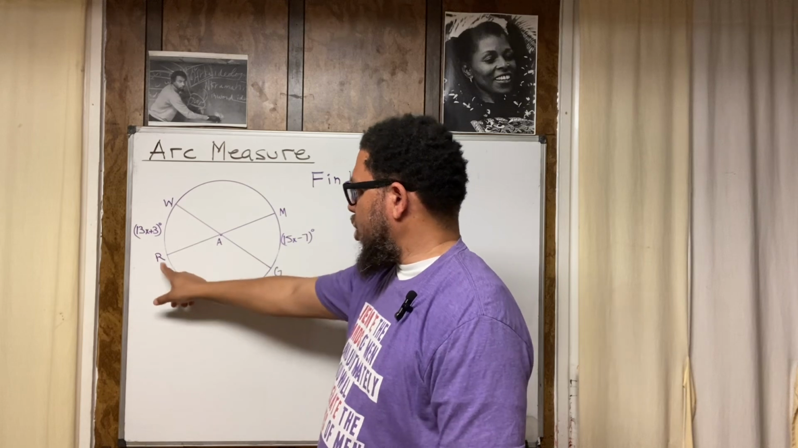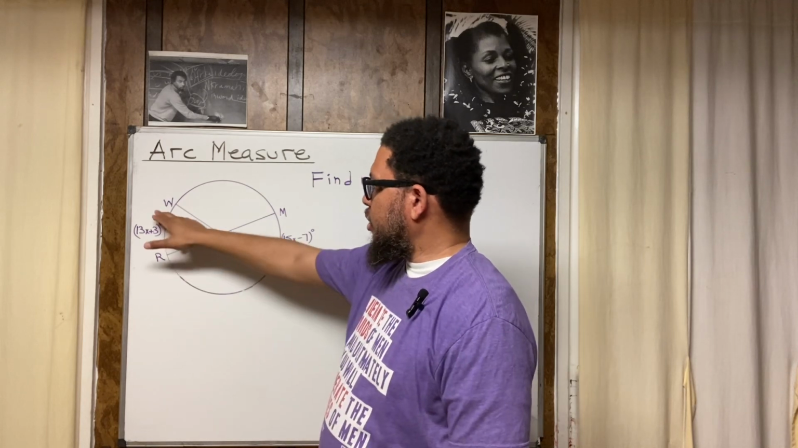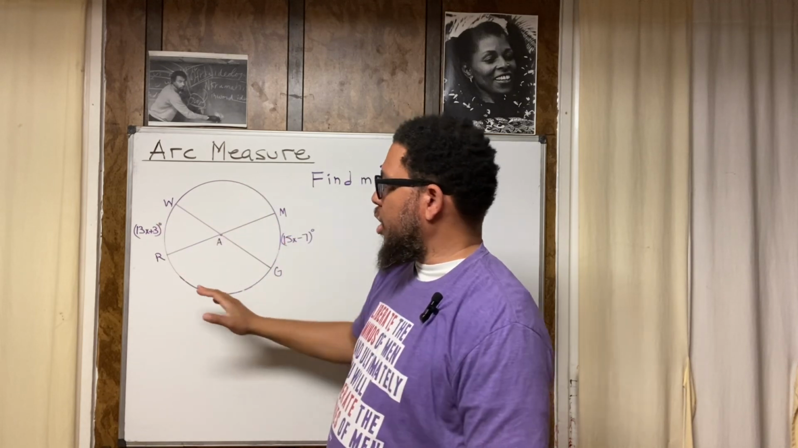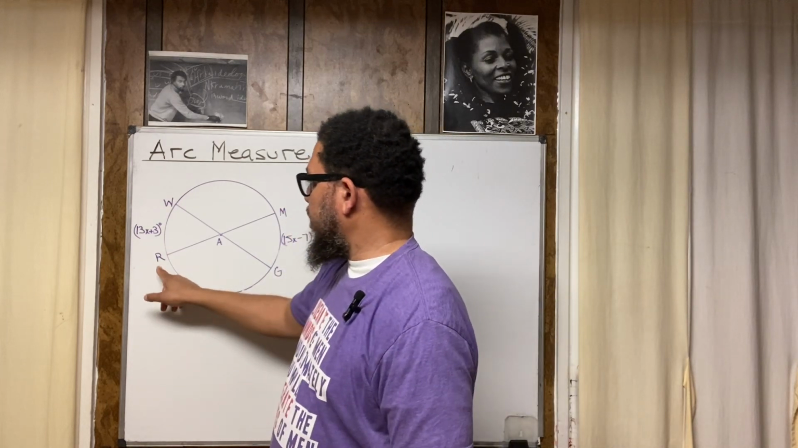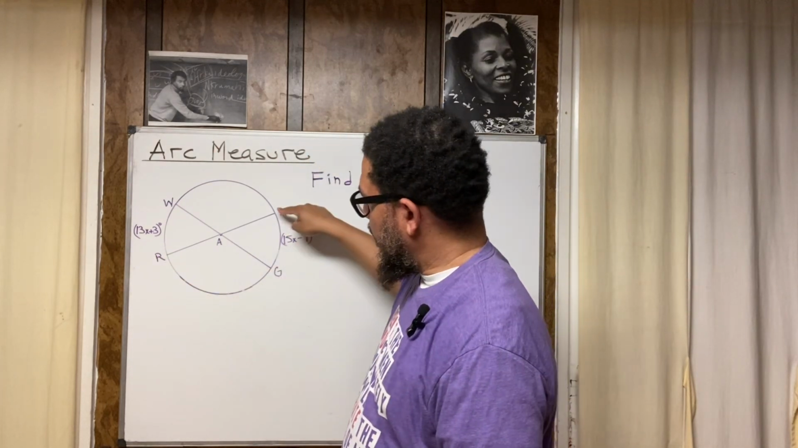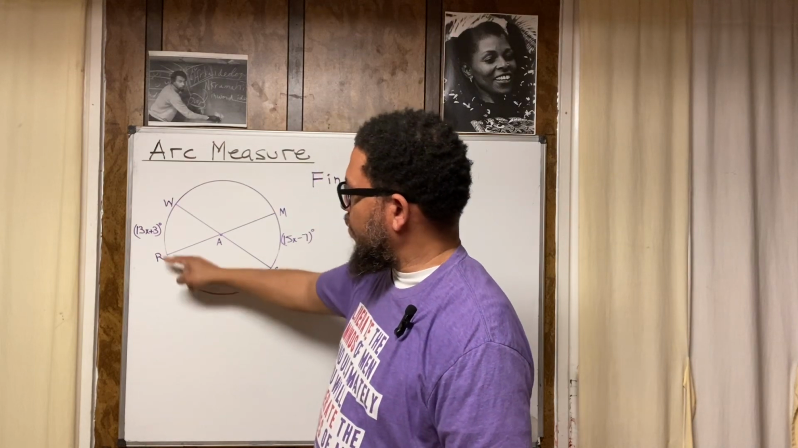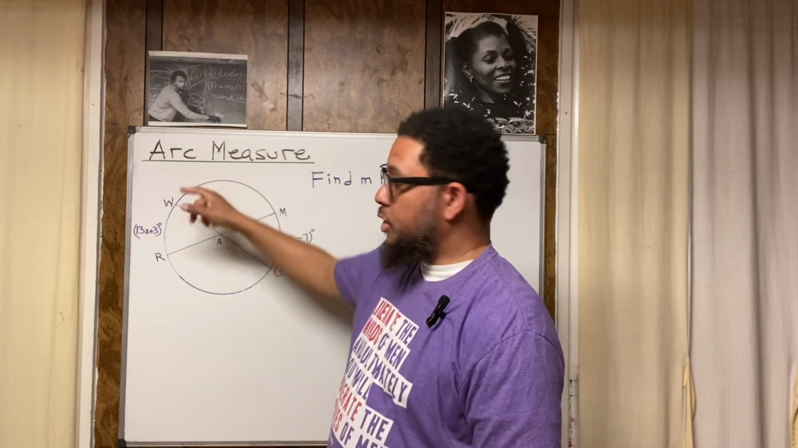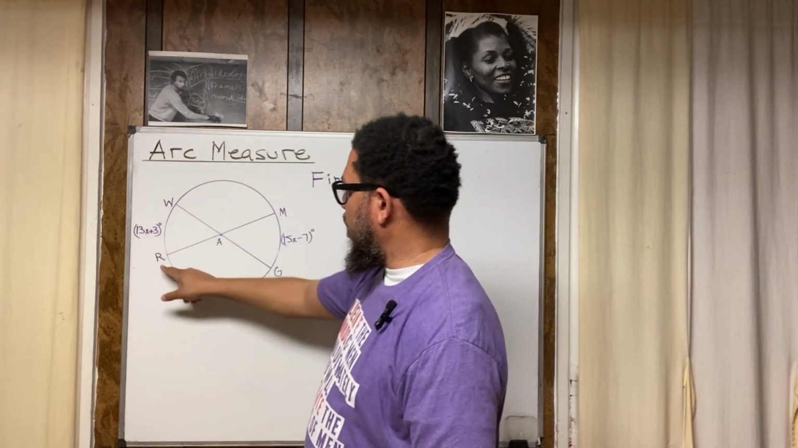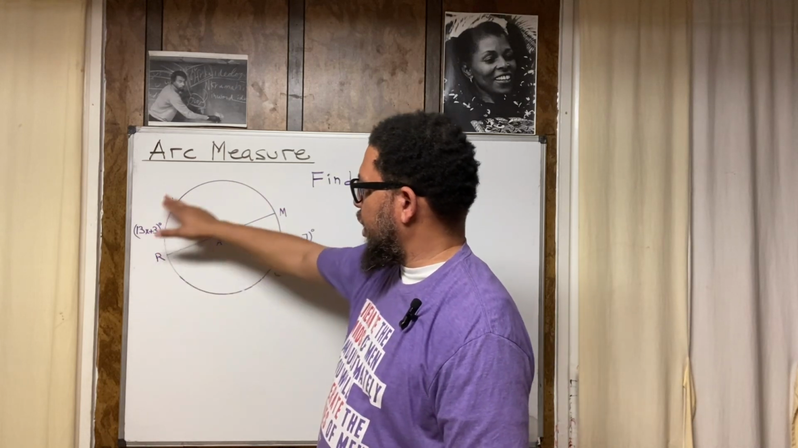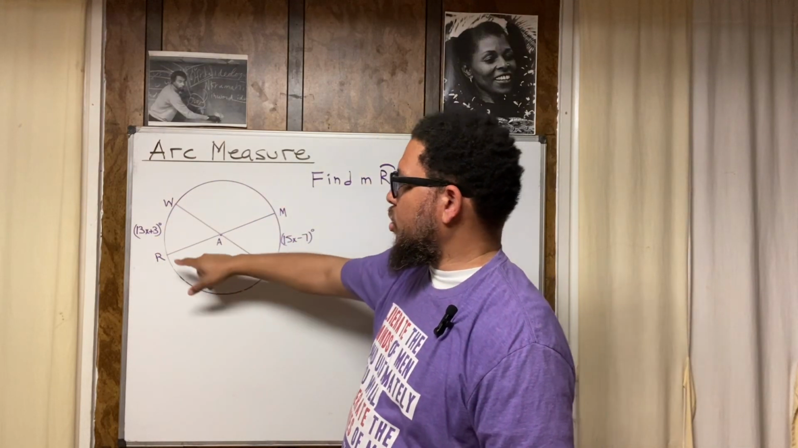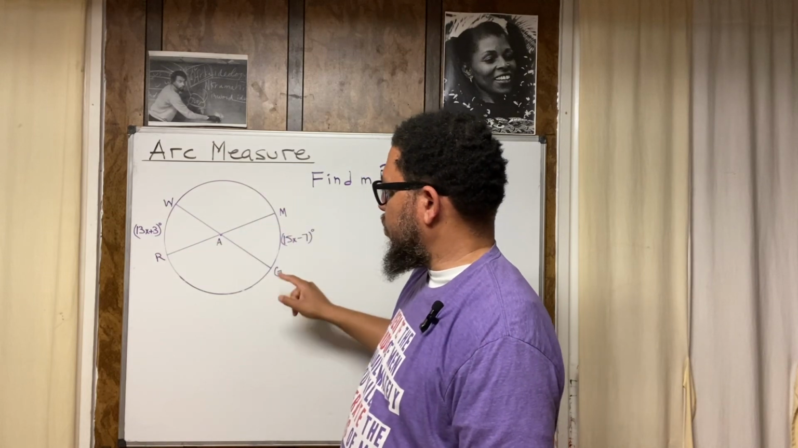So Walter Rodney, and RG is another arc. So we got 1, 2, 3, 4 arcs. And now some of the arcs could overlap because we could have arc MGR, right, which is a semicircle. That's half of the circle. All right, we could have arc RWM, which is another semicircle, or we could have arc RMG, right, which goes beyond half of the circle, right?